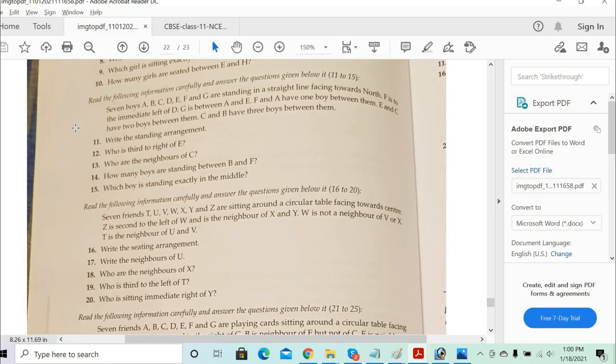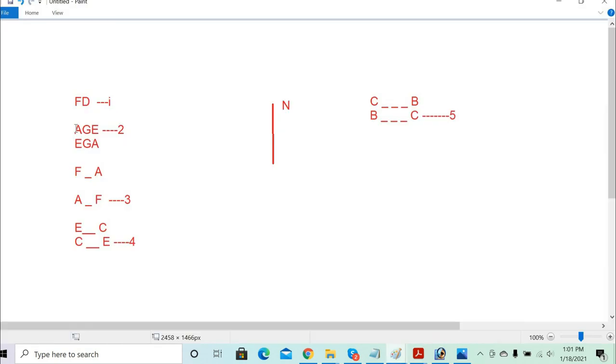So FDA is possible. Why is ADF not possible? Because they have given F is immediate left of D, right? So then it will be FDA. Yeah, it can be FDA or it can be AFD also.